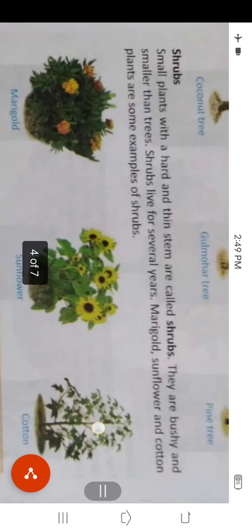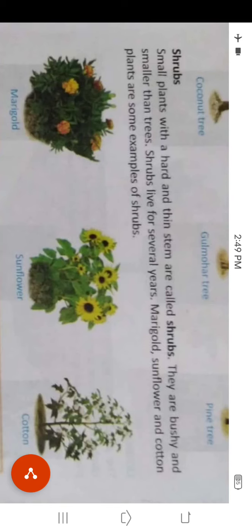Then the second type of plant is called shrub. Small plants with a hard and thin stem are called shrubs. They are bushy and smaller than trees. Shrubs live for several years. Marigold, sunflower and cotton plants are some examples of shrubs.